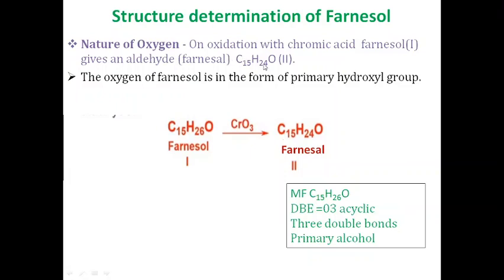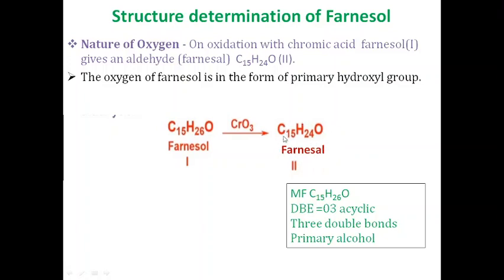Next, we come to the nature of the oxygen atom which is present in farnesol. On oxidation with chromic acid, farnesol yields a very important compound, farnesal, which is an aldehyde with the formula C15H24O.